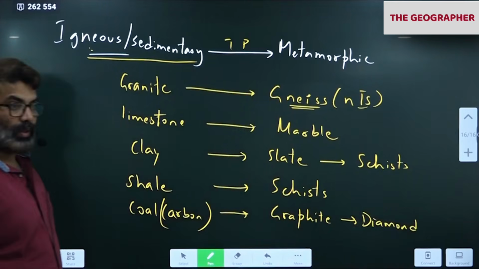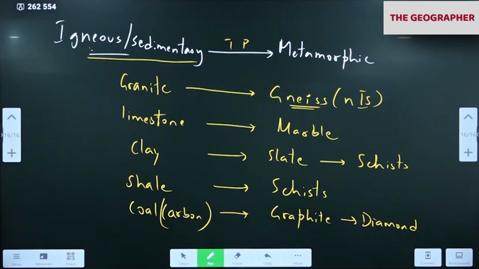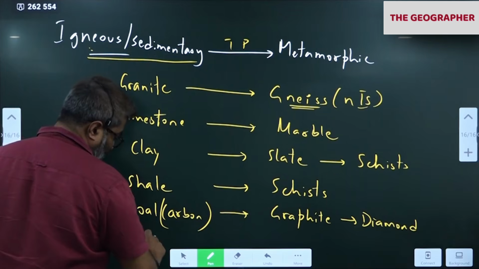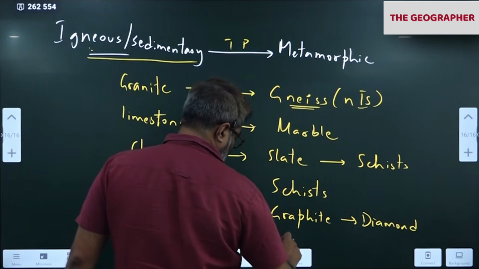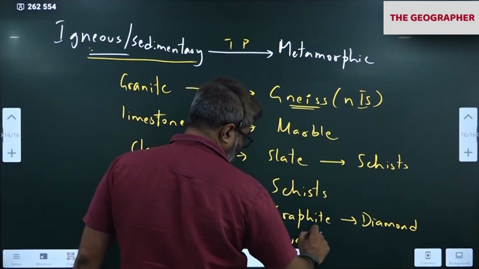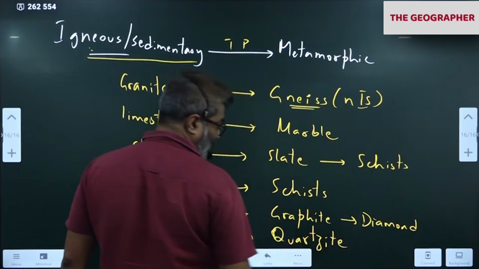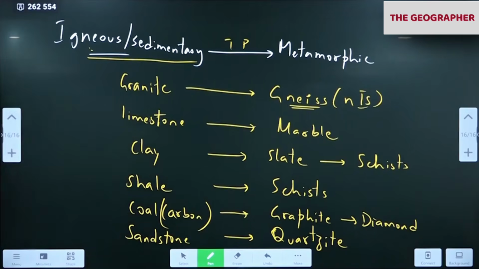Diamond. Sandstone becomes quartzite. Quartz, all of you have heard of quartzite, sandstone. Like that, we have different metamorphic rocks.